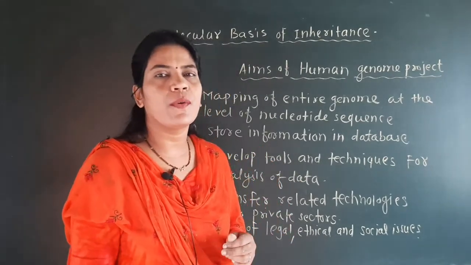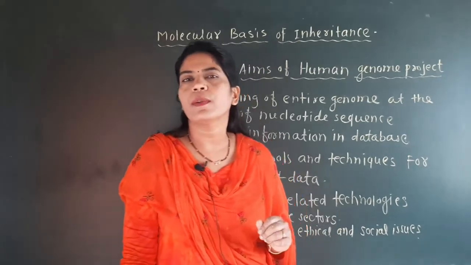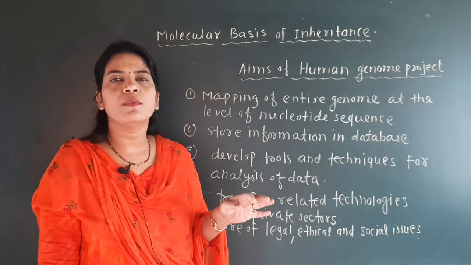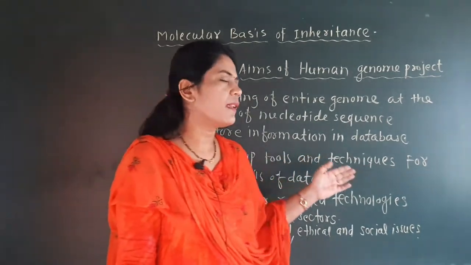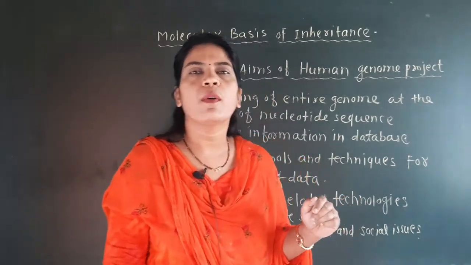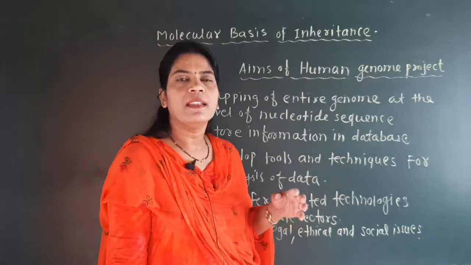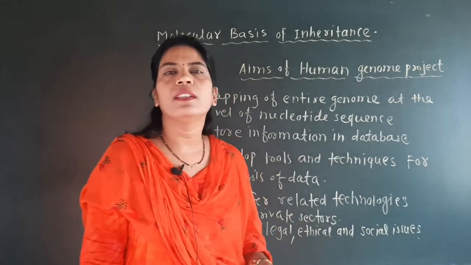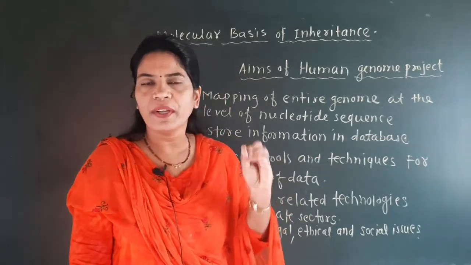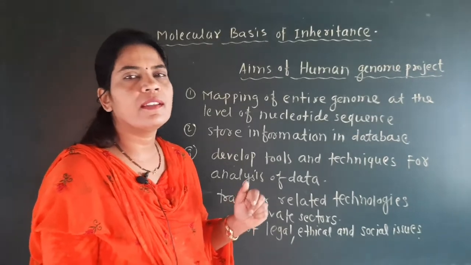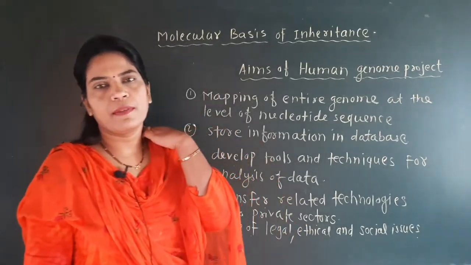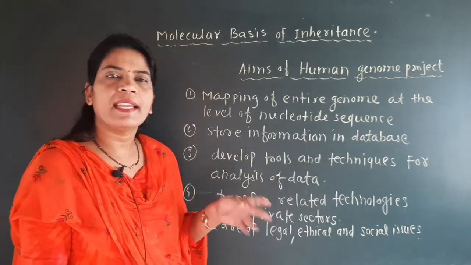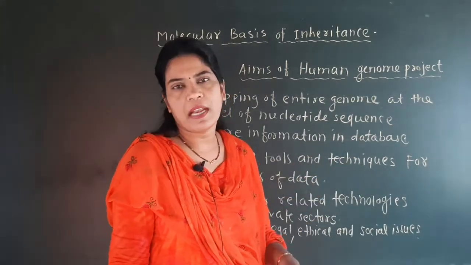So for that information, or for various other information, the information of the genome is necessary, and we can store that information in the database. Whenever that family wants the information about their genome, it can easily be made available to them, because it is stored in the database. When that information is fed into a computer, we say the information is stored in the database. It is very essential, because it will be available at any time.